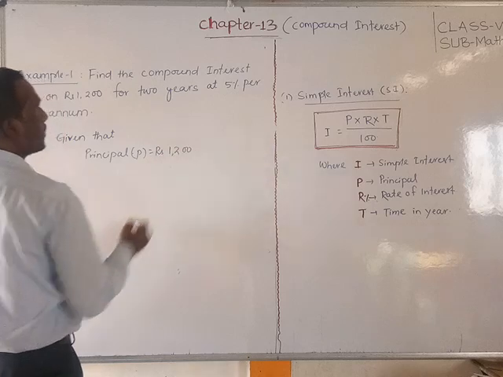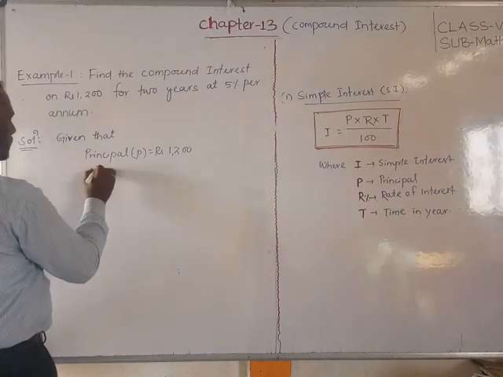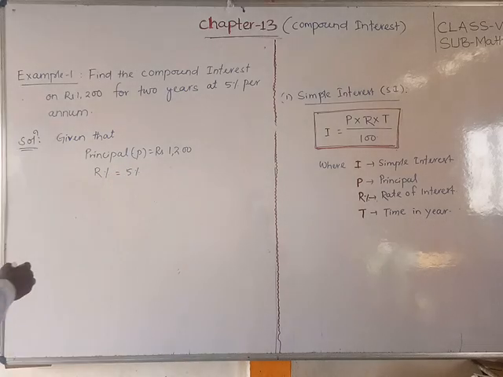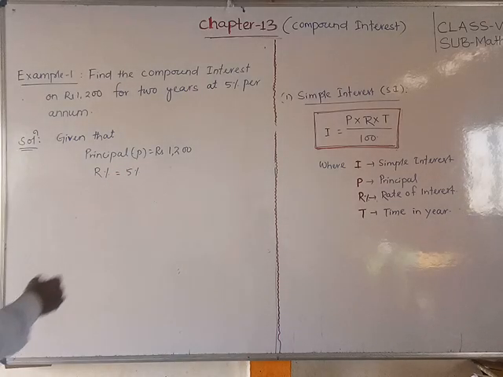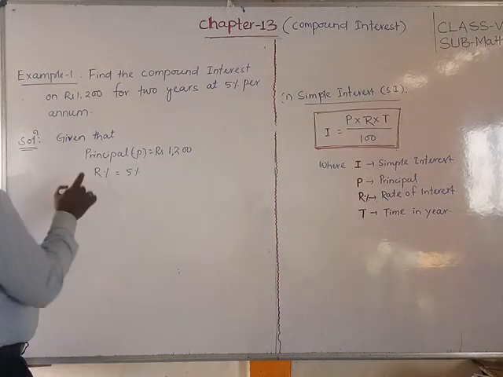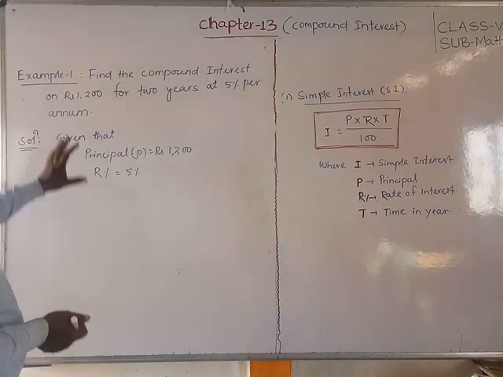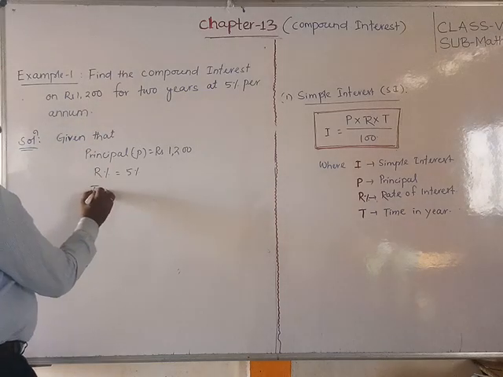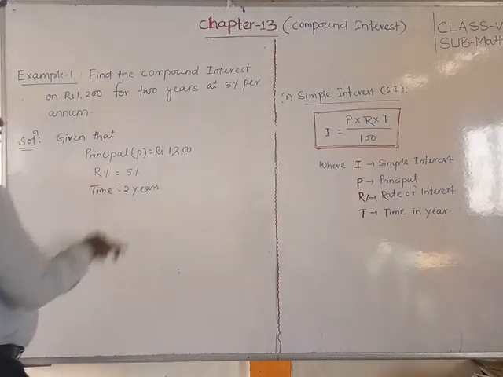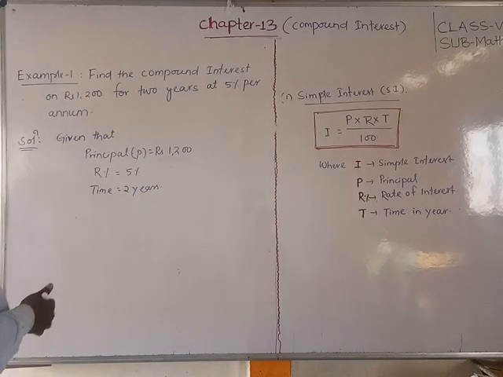1200. Rate of interest is equal to 5%. Next, it is asking what is the compound interest? We have to find out first of all by using the simple interest for 1 year. The time given is 2 years. But by using simple interest, we have to find out the interest first for 1 year.